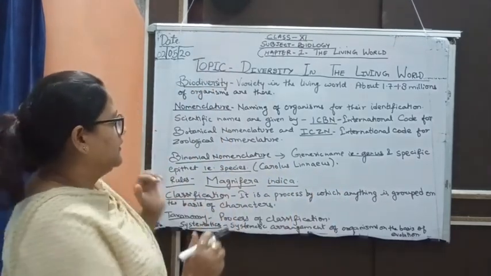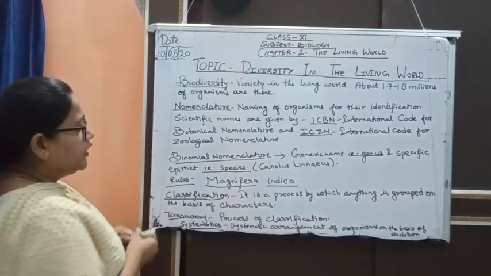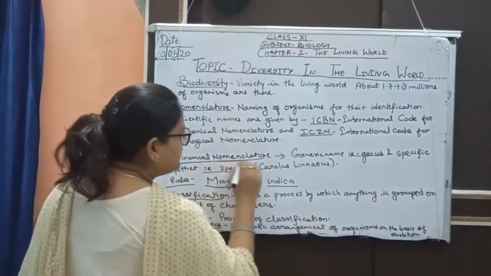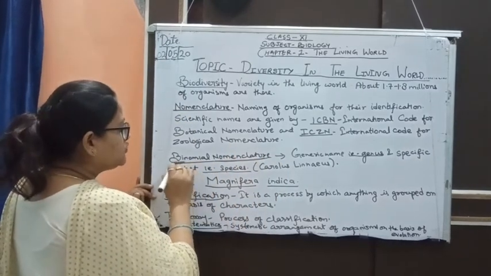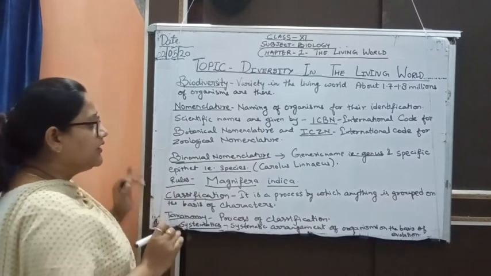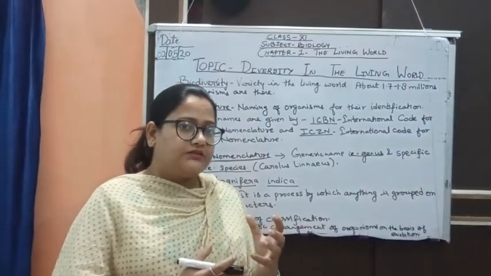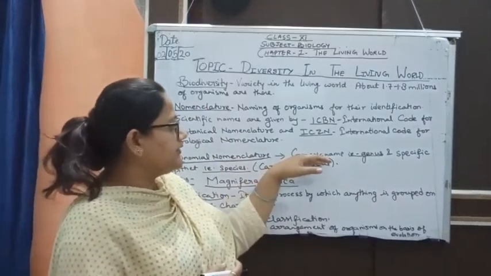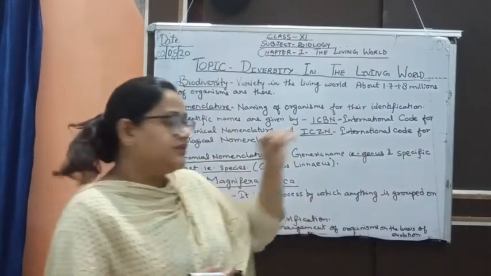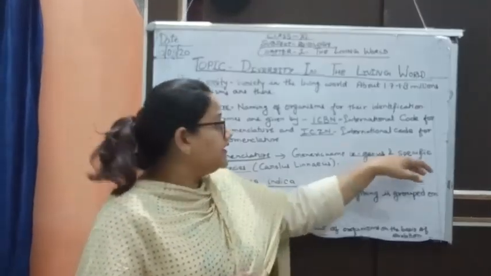The third point is binomial nomenclature. Nomenclature we have understood, this means to name. And what is the meaning of binomial? Bi means 2 and nomial means naming. When the naming is done on the basis of 2 points. What are the 2 points? These 2 points are generic name and specific name. Generic name means genus and specific name means species.